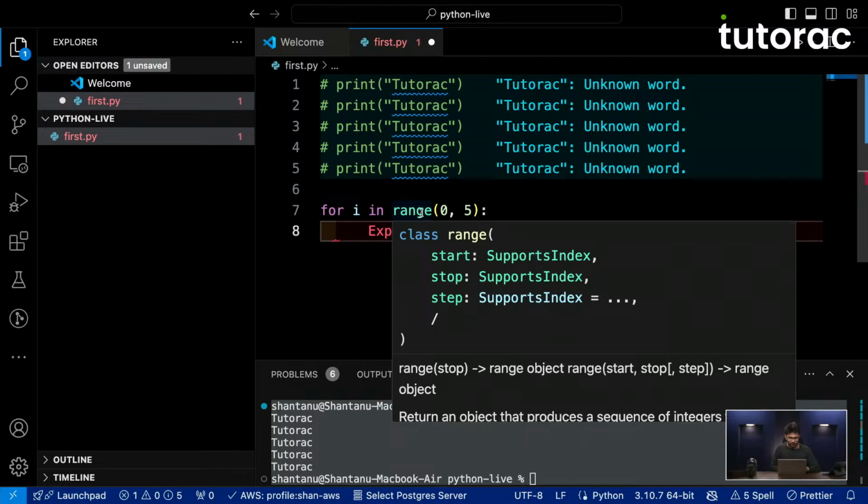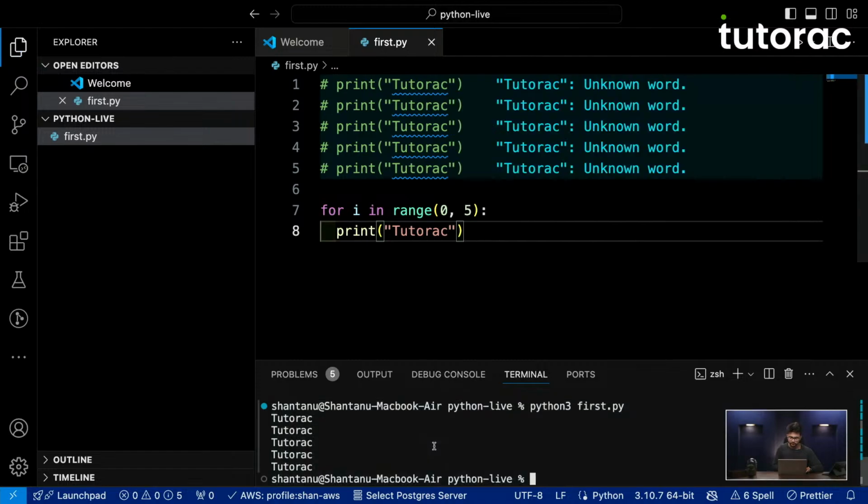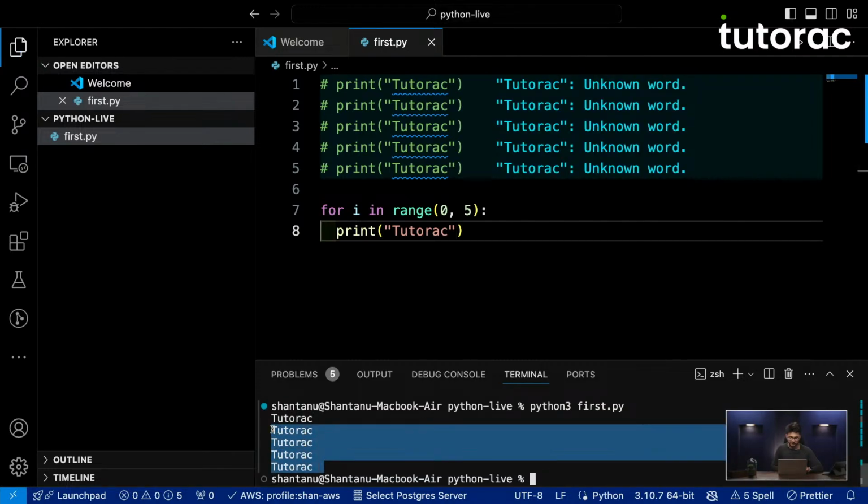So for i in range 0 to 5, it means that i will start from 0 and end at a value which is less than 5, which in this case is going to be 4. So i's value is going to be 0, then 1, then 2, then 3, and then 4. And then in this case, I will write print tutorac.